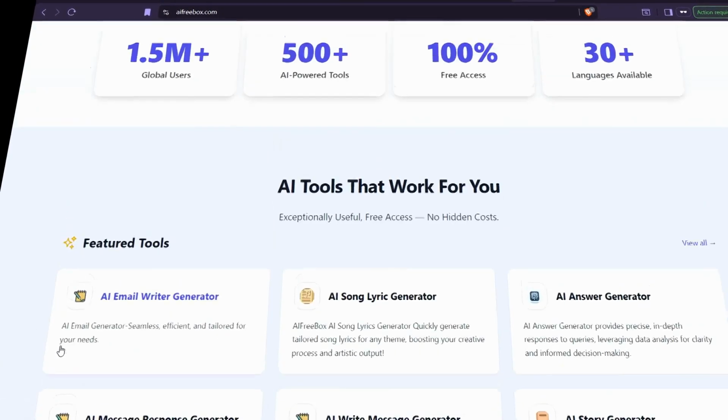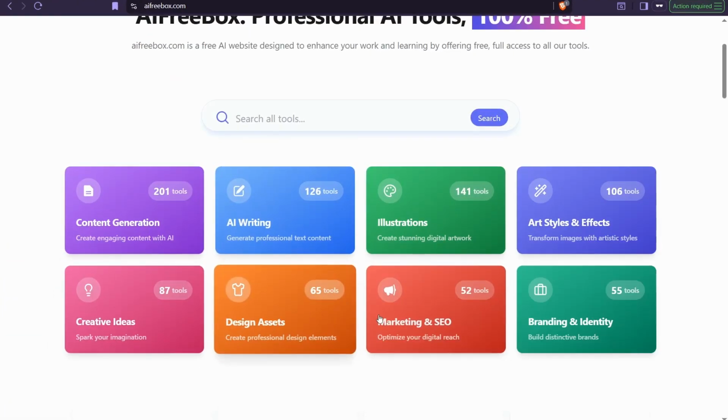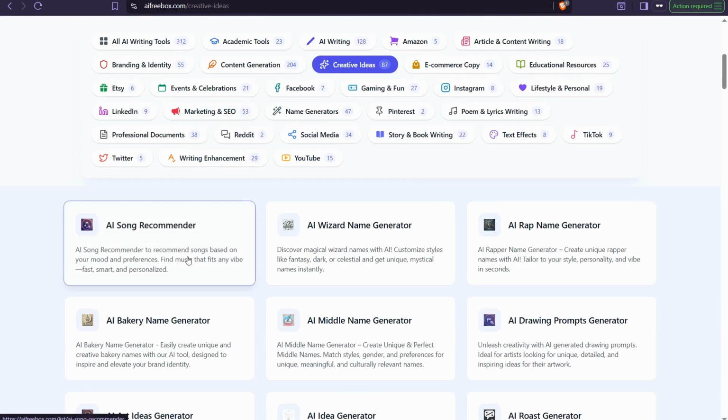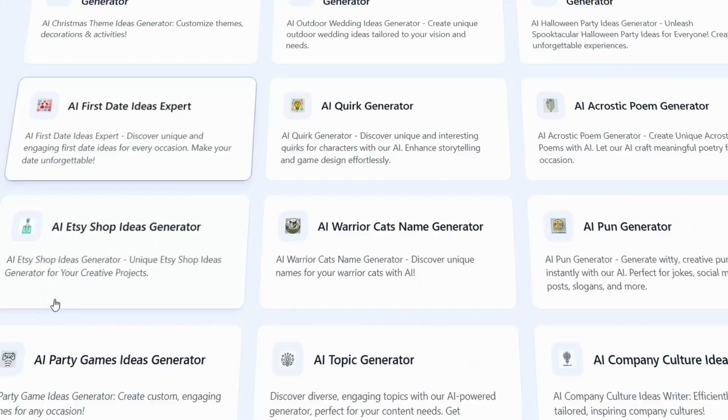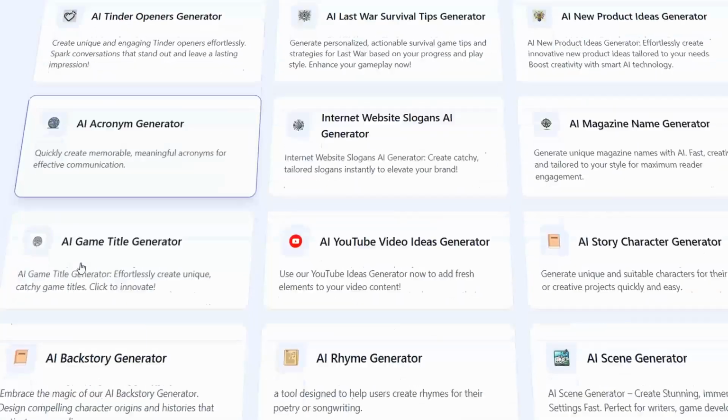You can go to one of them, like creative ideas, that contains over 87 tools. Here you can find amazing ones like AI idea generator, roast generator, clothing brand, podcast name generator, and so on.